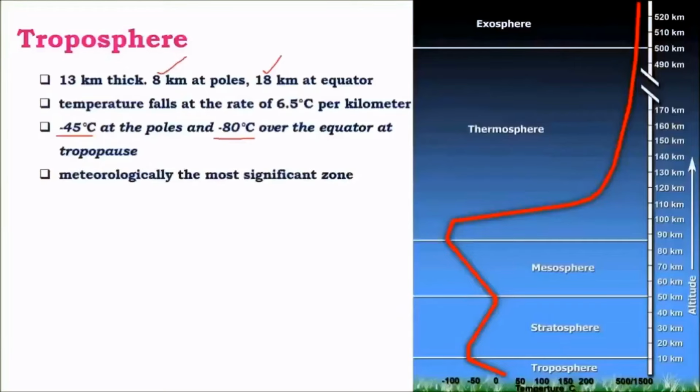And this is a meteorologically very important layer, as most of the weather phenomena like precipitation, clouds, wind systems, pressure systems, etc. happen in this layer. And beyond this layer, all these features become less significant. All convection stops here. That is, all the rainfall activity due to convection cycle stops here.